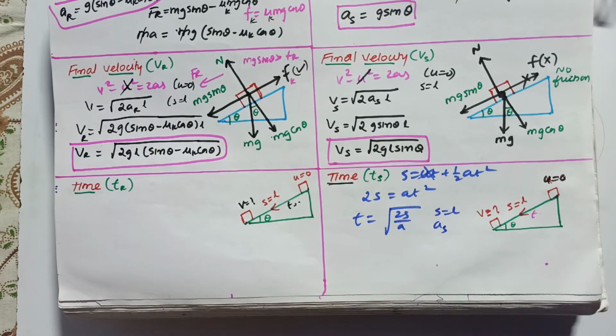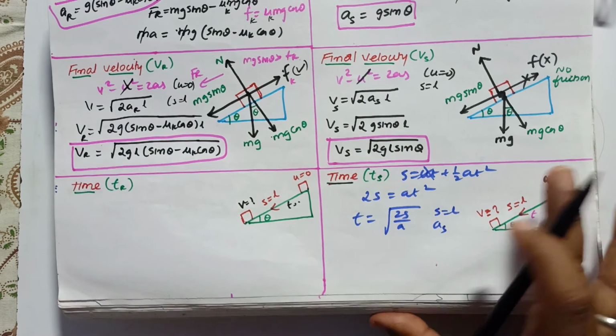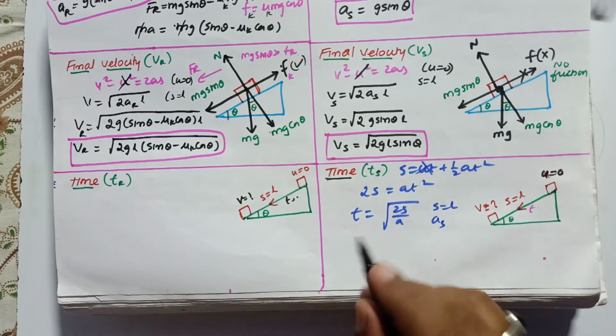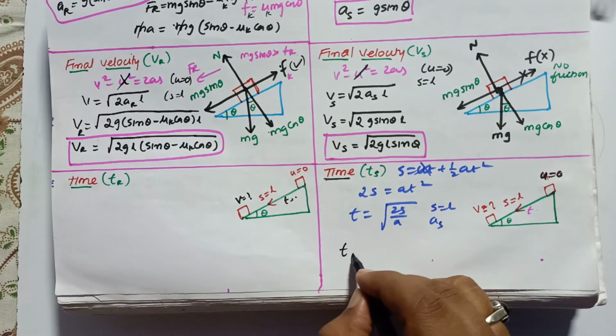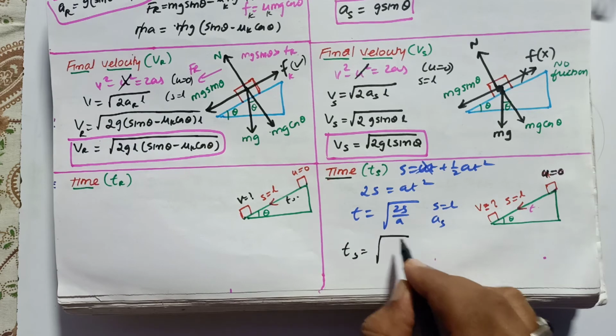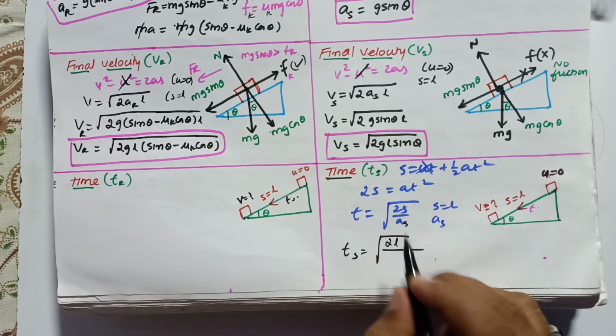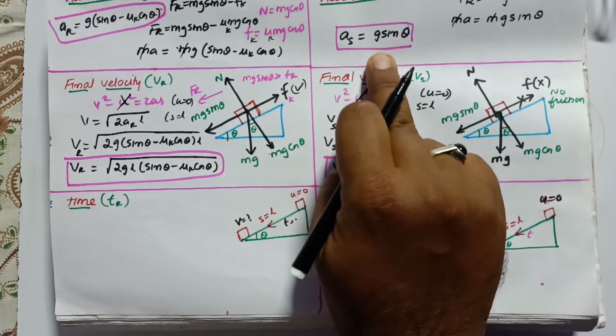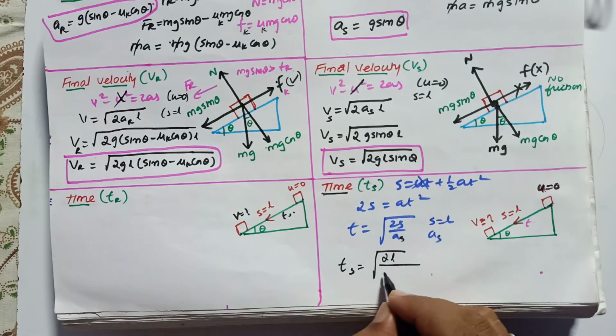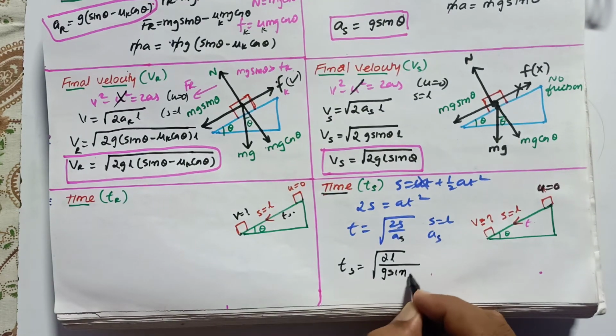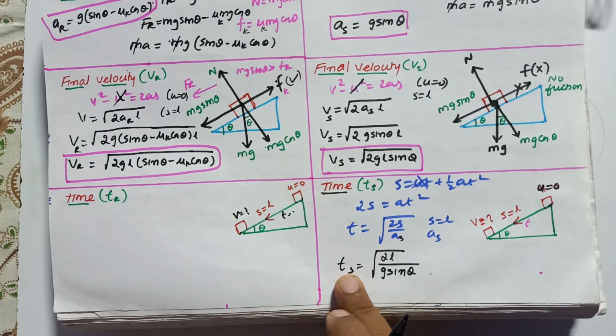If you substitute these values, what are you going to get finally? The time for a smooth surface is going to be square root of 2L divided by g sin theta, since the smooth surface acceleration is g sin theta. This is the final formula for a smooth surface.